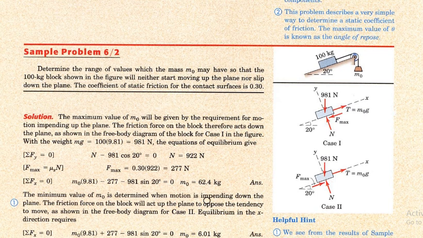Then problem 6.2: determine the range of values which mass m naught may have so that the 100 kg block in the figure will neither start moving up the plane nor slip down the plane. The coefficient of static friction is 0.3.